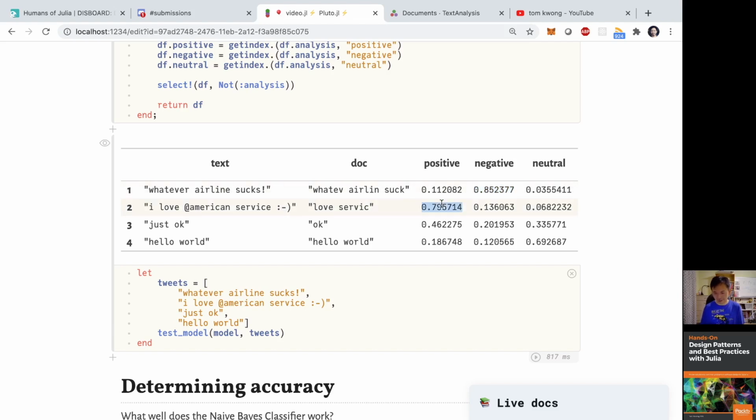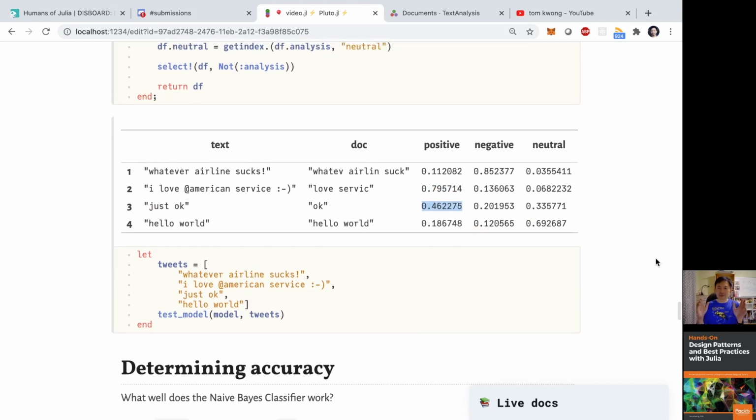So this is what it says over there as well. And the third and the fourth one are kind of neutral, right? As you can see, it's just okay. And hello world, just okay with slightly positive, and that's why you can see 0.46 over there. So this classifier seems to work just fine, right? I'm pretty happy with it with just those four tweets.